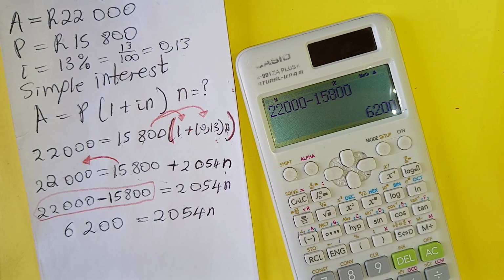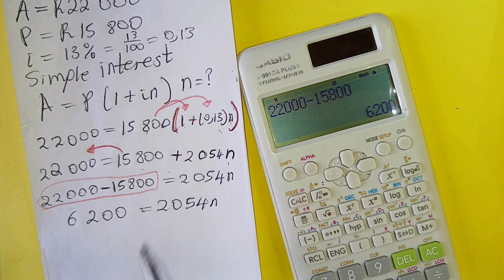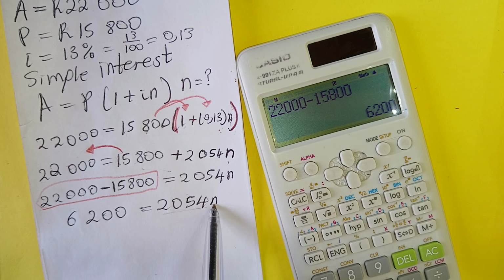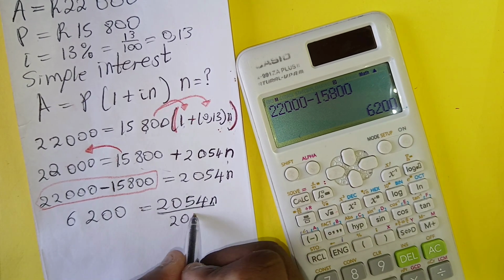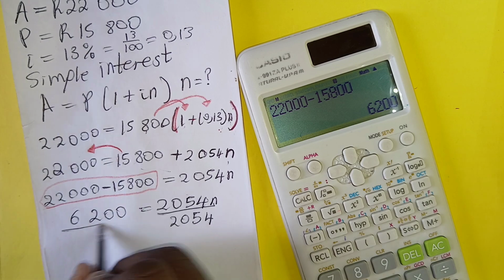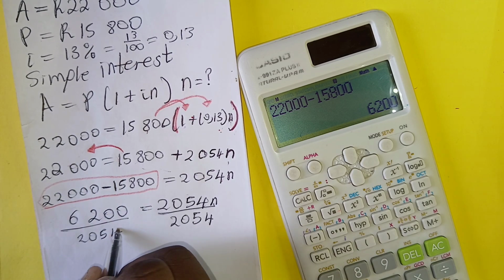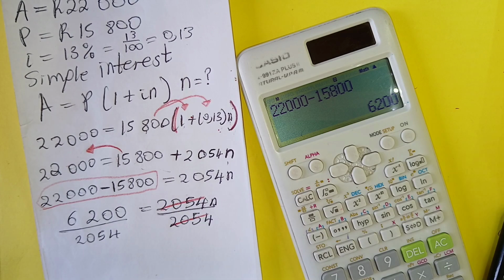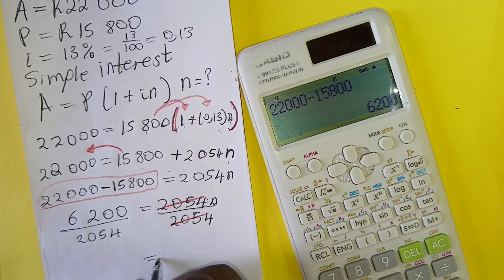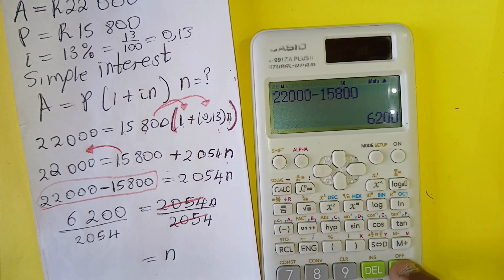Again, when we reach this step, you should know what is in front of what you need, and you divide by it. So we must divide by 2,054, because it is in front of what we need. Here it will cancel, and we are left with n.